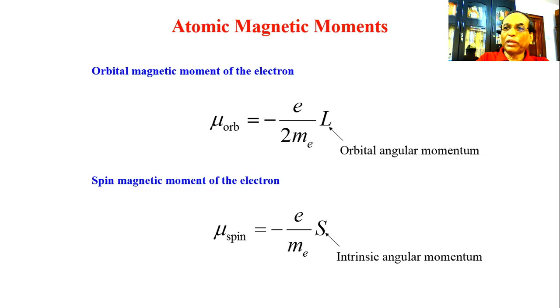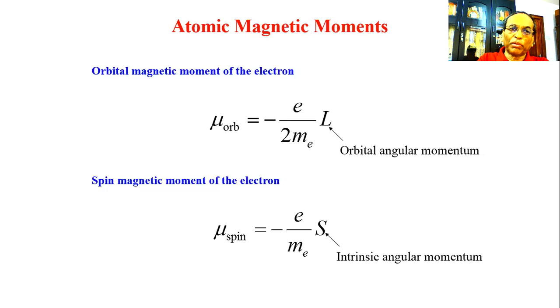Orbital magnetic moment of the electron, mu orbital, is equal to minus e by twice me into L, the orbital angular momentum.